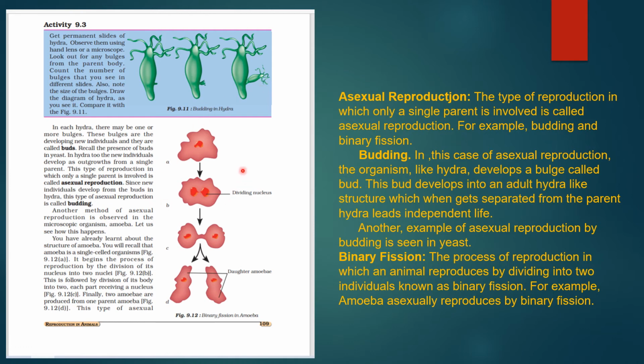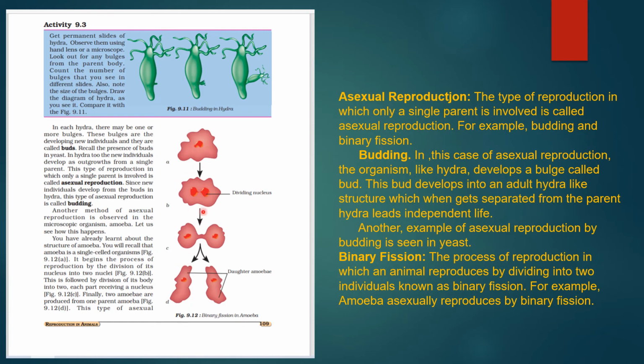Now just see this example of binary fission in amoeba. What happens in it? Just recall, it is also a single cell. It begins the process of reproduction by the division of the nucleus. The nucleus divides into two nuclei. This is followed by the division of its body into two parts. Each part follows the division and receives a new nucleus. Finally, from the one parent amoeba, we are getting two amoebas.